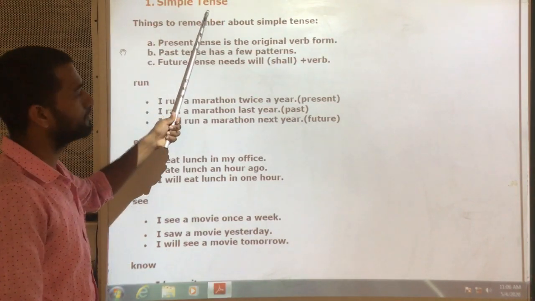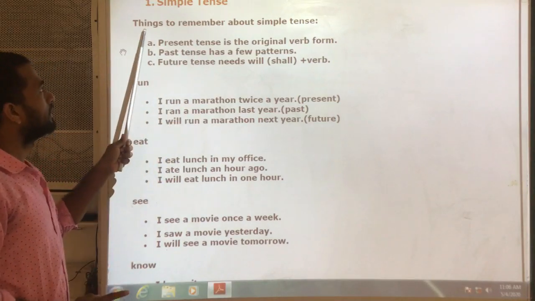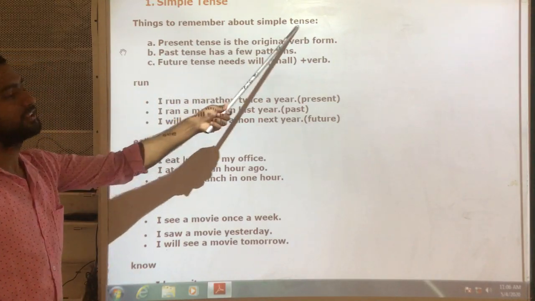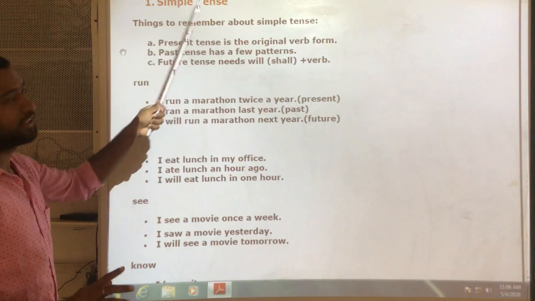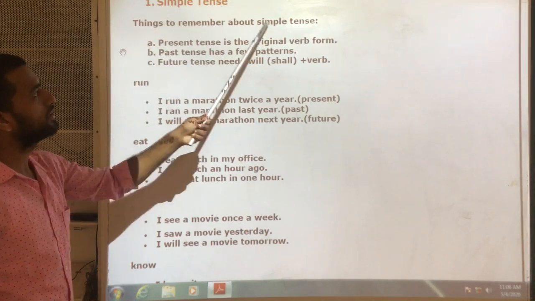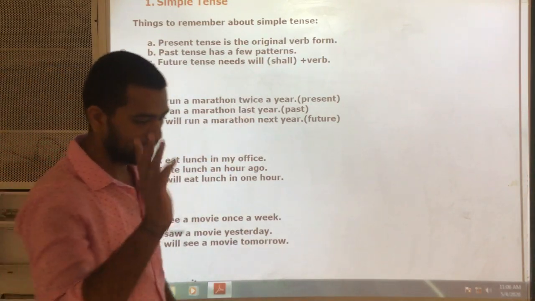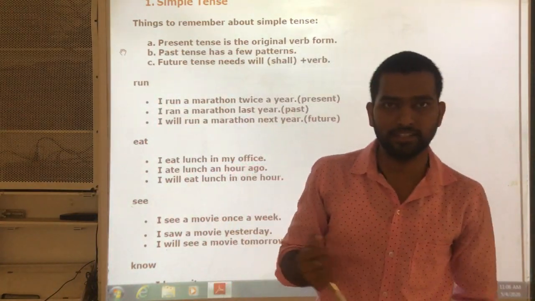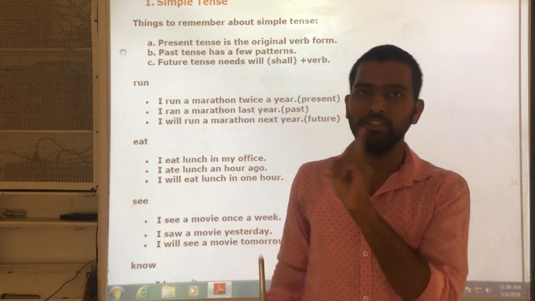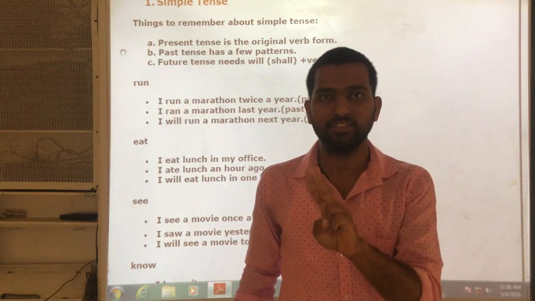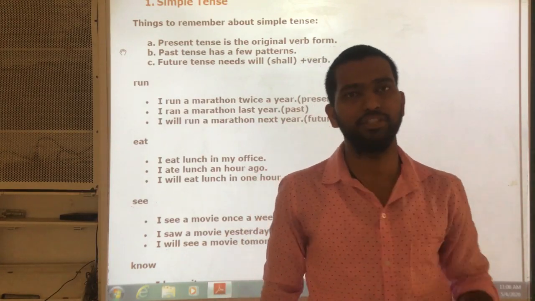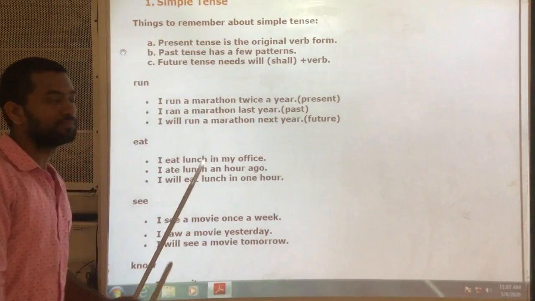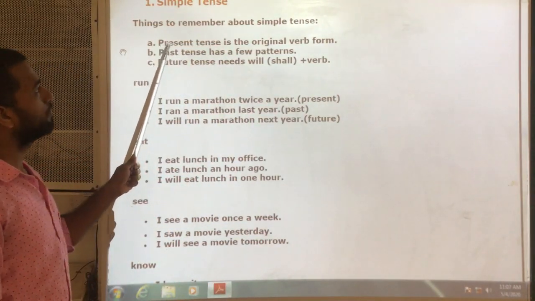Now, things to remember about simple tense. Simple tense means there are three types of simple tense. What are those? First one is simple present. Second one is simple past. Third one is simple future. So there are three types. Yes or no? First one, simple present.